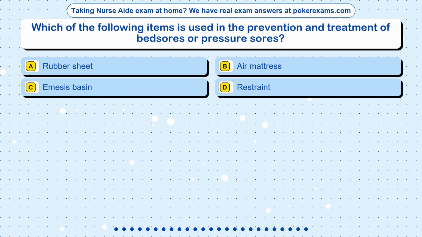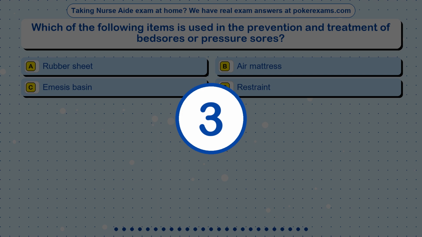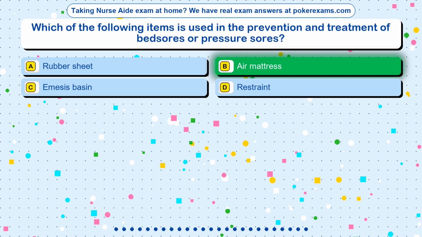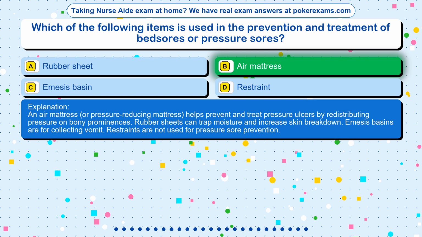Question 13. Which of the following items is used in the prevention and treatment of bed sores or pressure sores? Option A, rubber sheet. Option B, air mattress. Option C, emesis basin. Option D, restraint. The correct answer is option B, air mattress. An air mattress, or pressure-reducing mattress, helps prevent and treat pressure ulcers by redistributing pressure on bony prominences. Rubber sheets can trap moisture and increase skin breakdown. Emesis basins are for collecting vomit. Restraints are not used for pressure sore prevention.